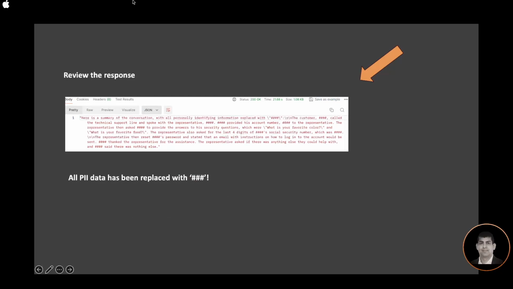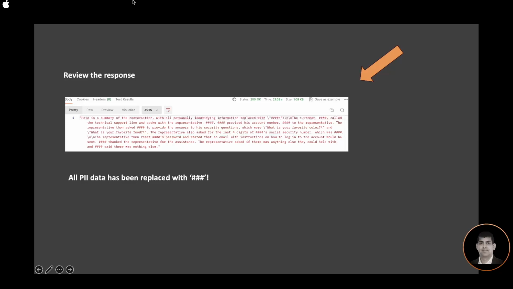Now, if you note here, all the PII data from the conversation has been replaced with hash signs. This is per our business case scenario, and also how we have coded the Lambda function.